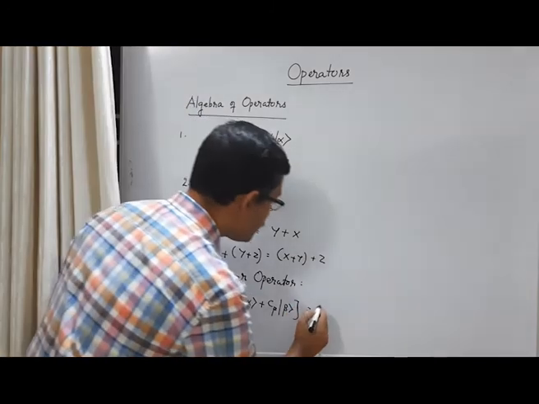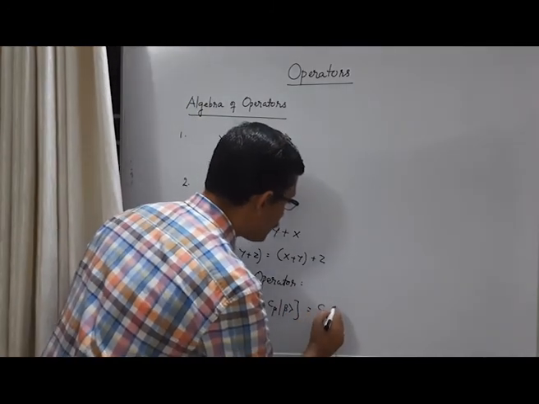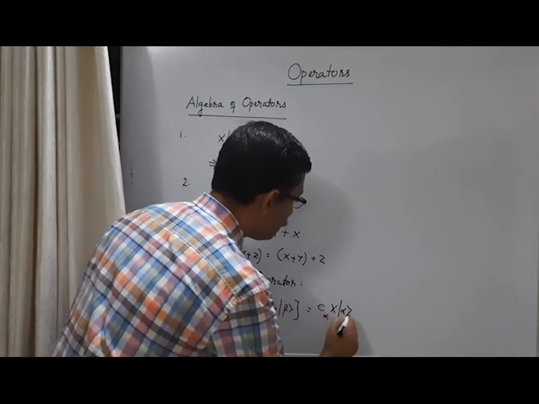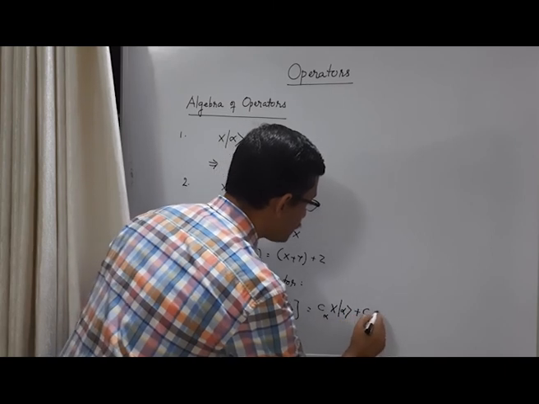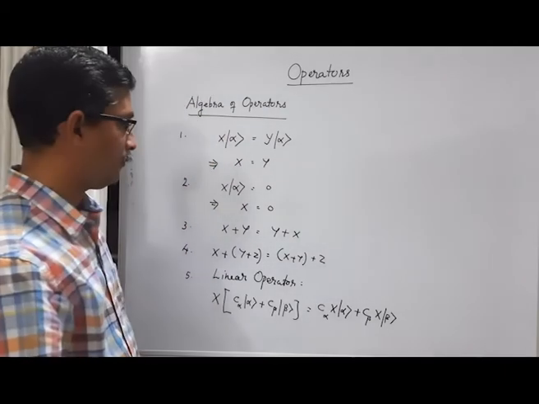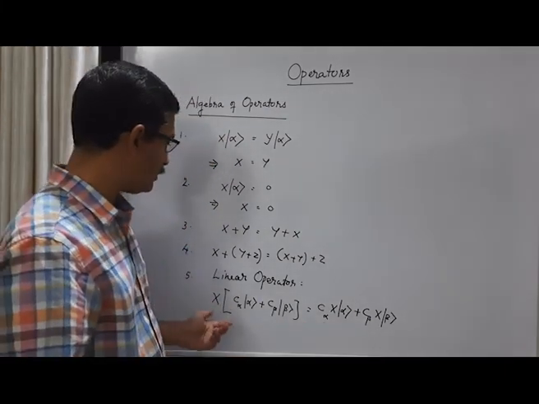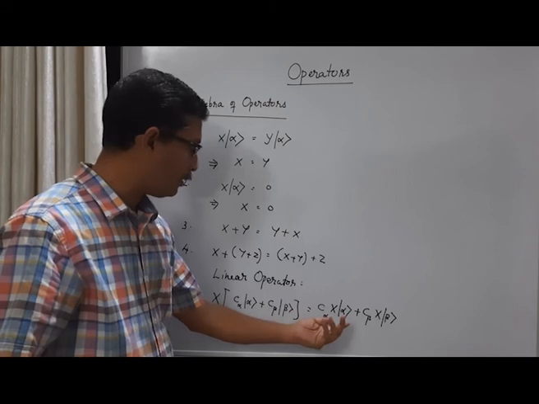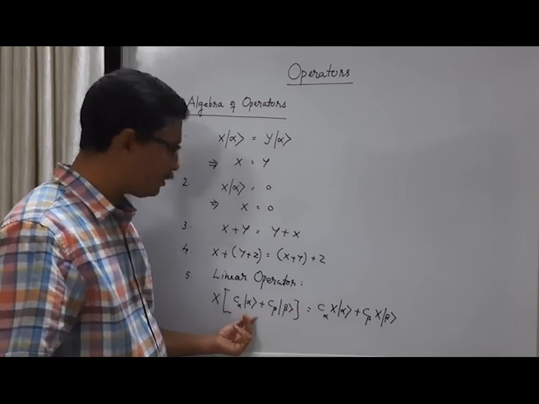So we can say C alpha times X acting on ket alpha plus C beta times X acting on ket beta.